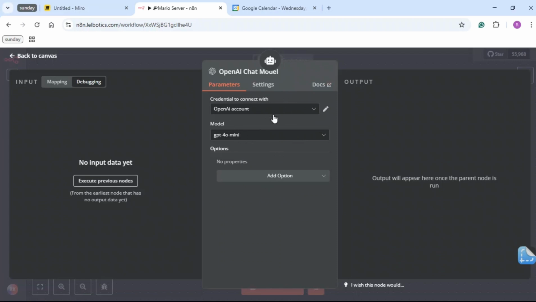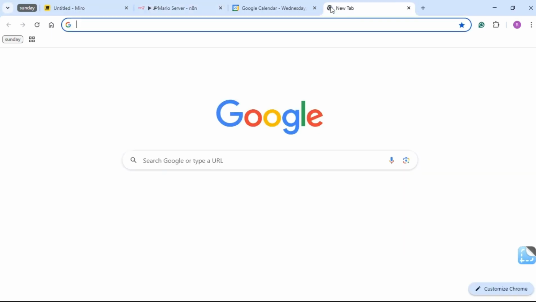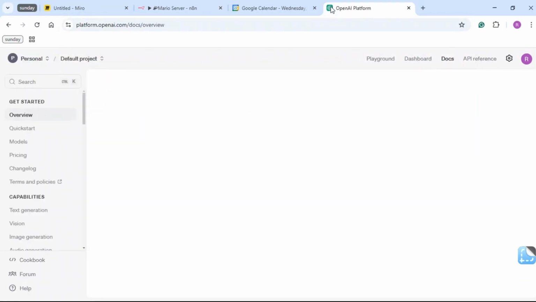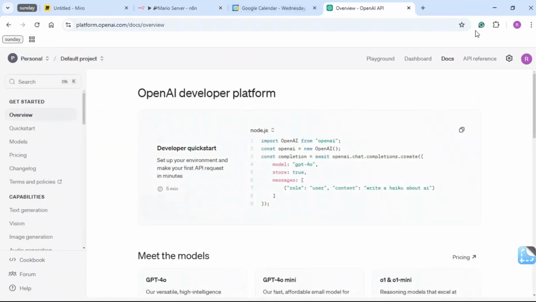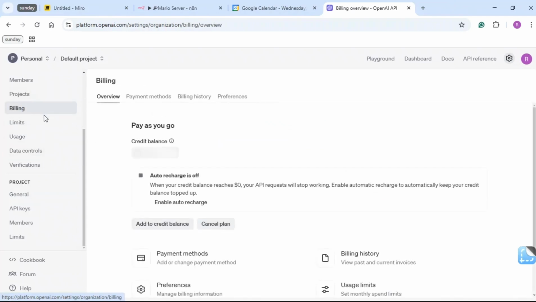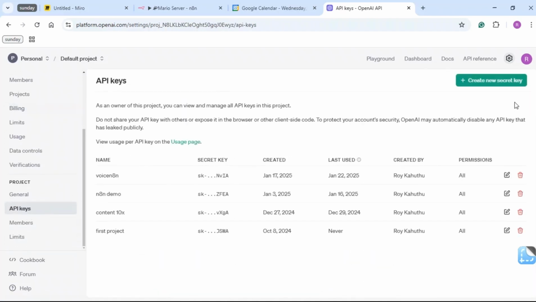If you don't have this connected, it's really straightforward. What you're going to do is go to platform.openai.com. Once you do this, go to the settings button. You need to get an API key. But first, to get an API key, you need to add some credits. So just go to billing. As you can see, I've added some credits. You don't really need much. $5 is enough. Once you do that, go to API keys and create a new secret key.